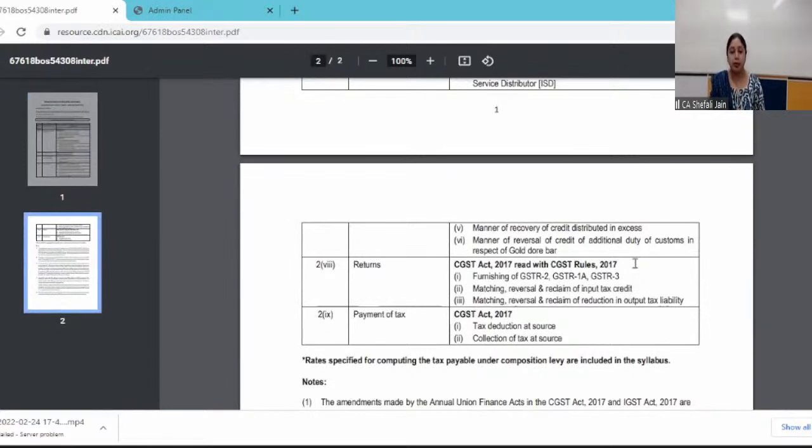Another is in returns, GSTR 2, GSTR 1A, GSTR 3. These returns, you know that they never came into reality. They never became effective any time. So these returns have been excluded.